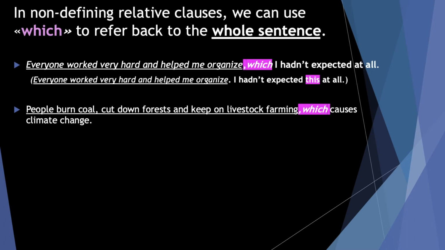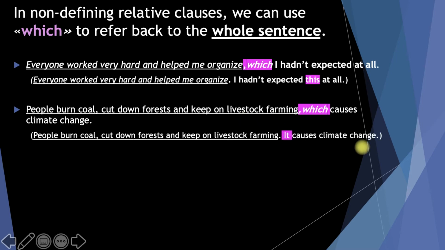Or for example, we can also say a sentence like this: people burn coal, cut down forests, and keep on livestock farming, which causes climate change. Here we see another example of using which to refer back to the whole sentence, and that means people burn coal, cut down forests, and keep on livestock farming, and it causes climate change.